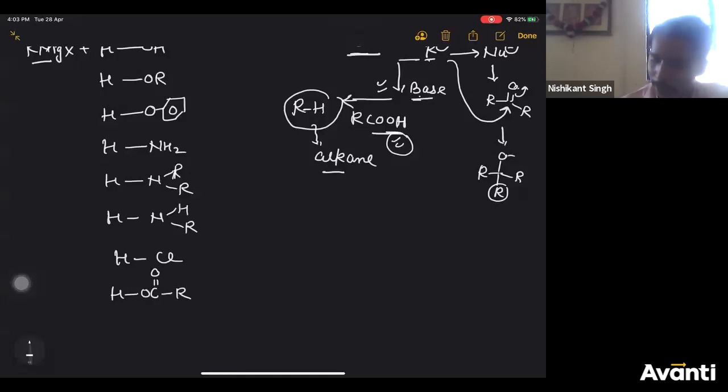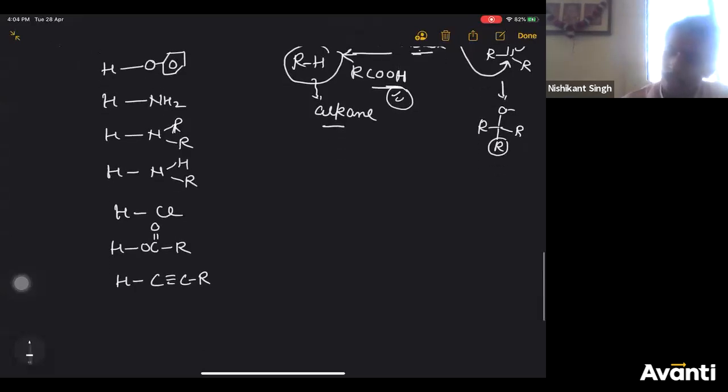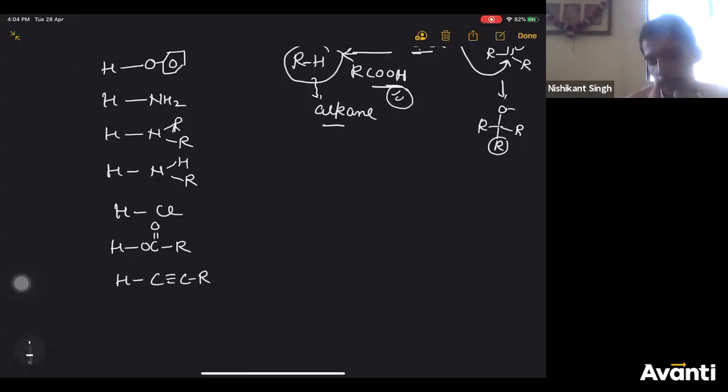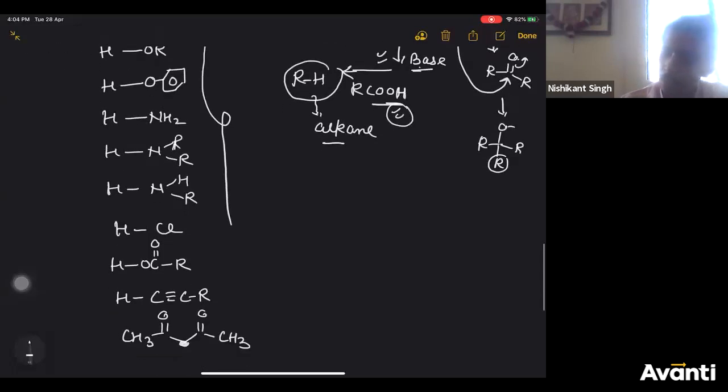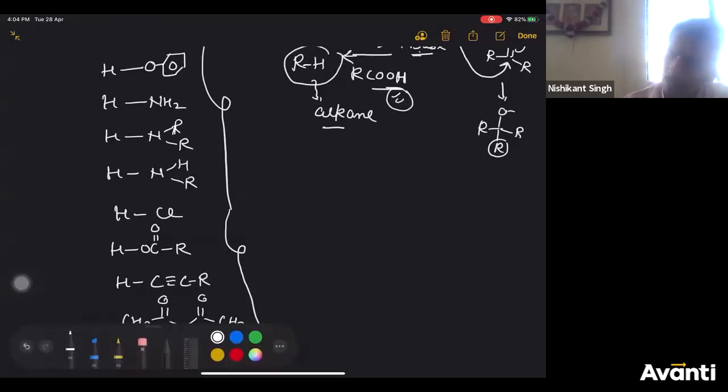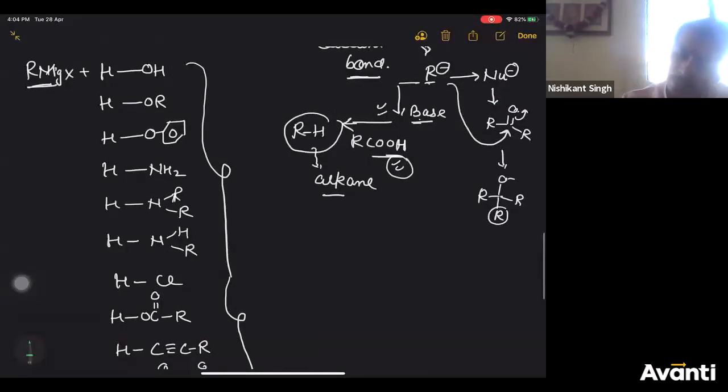Then you can also write alkynes, which are also acidic in nature. Then you can also write, we have discussed it in tautomers, the active methylene group, this group is also very acidic. So if you treat your Grignard reagent with any of these compounds, all of these compounds contain H plus ion. All of them have a tendency to give H plus ion.